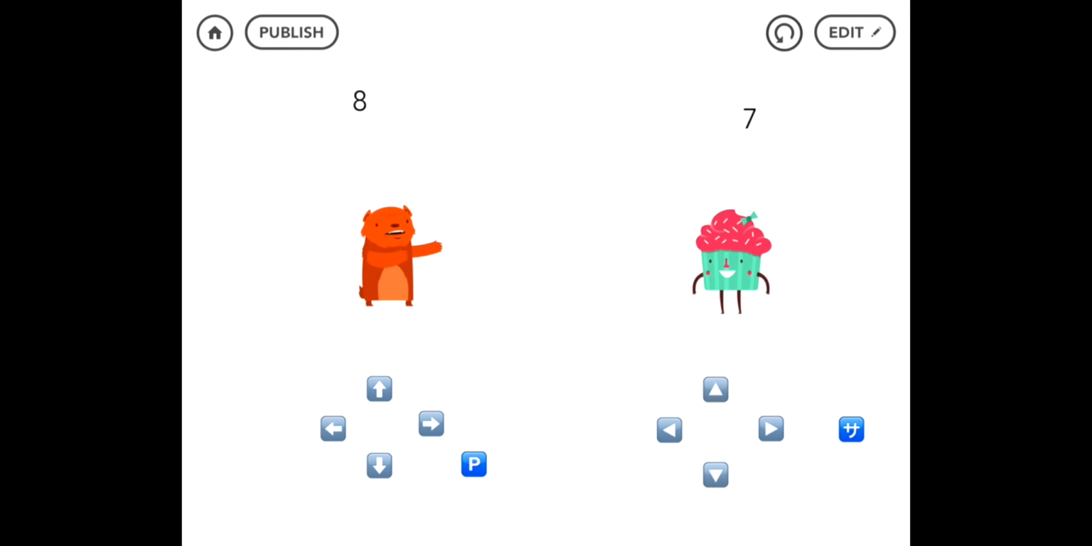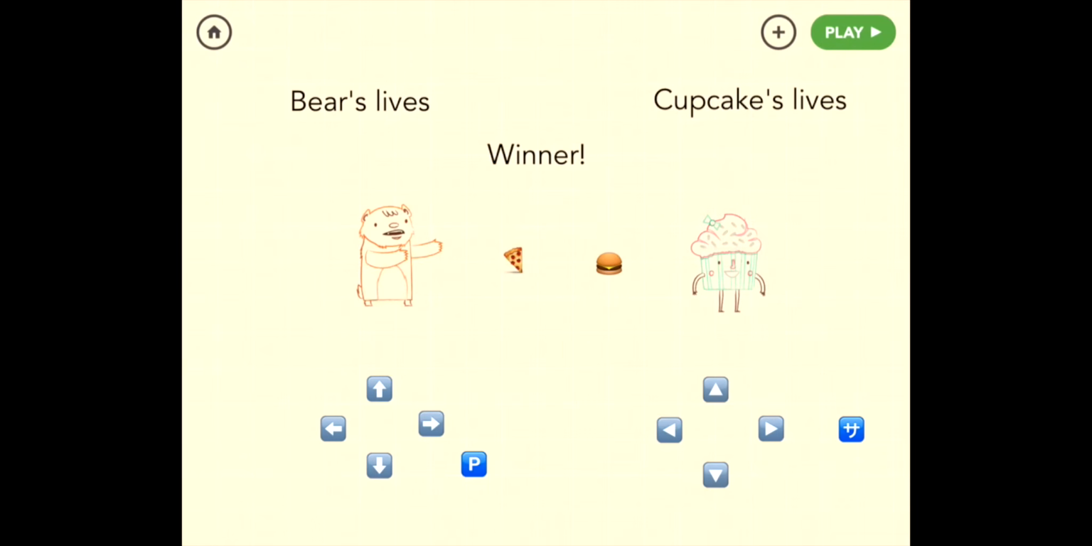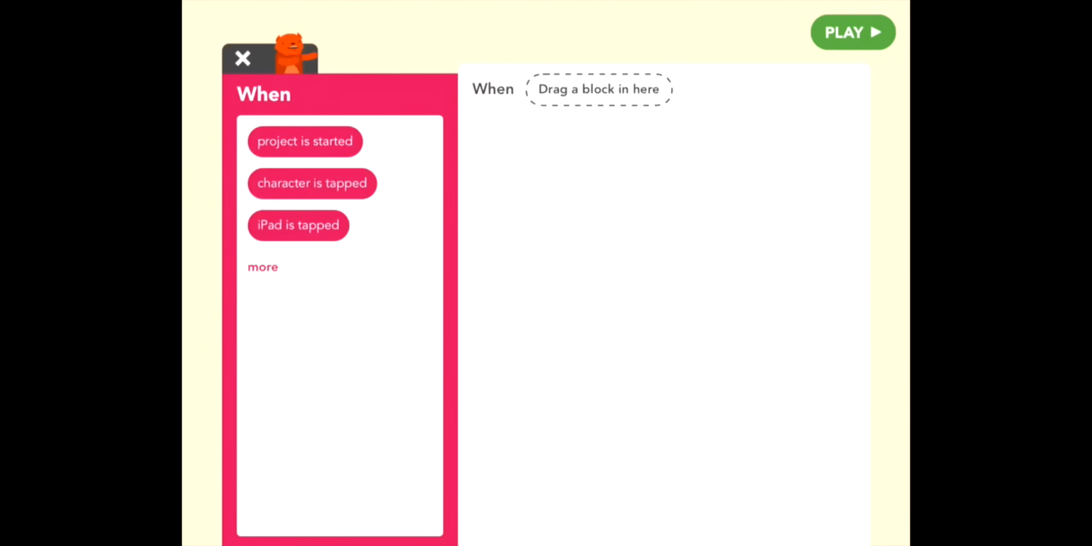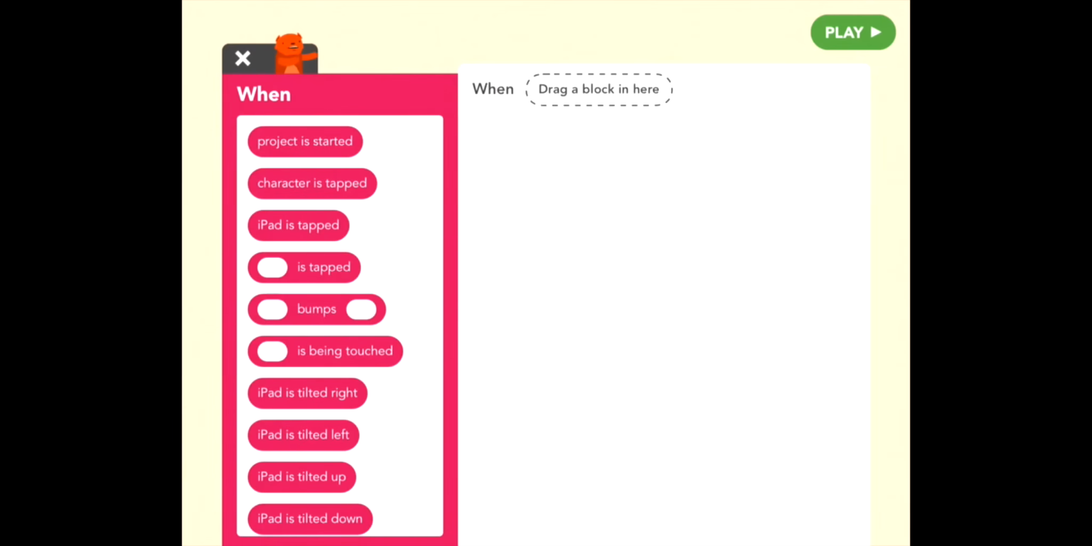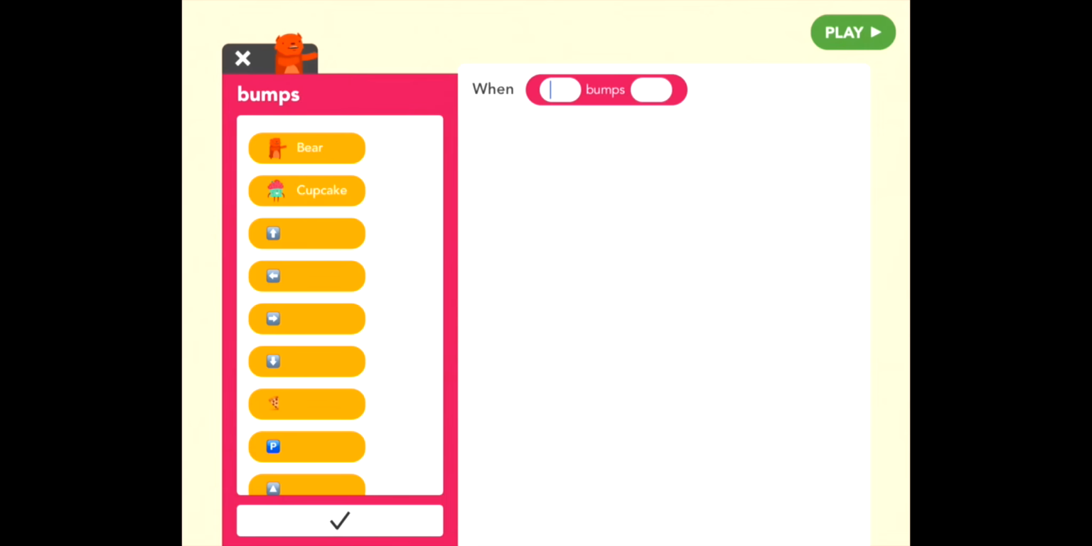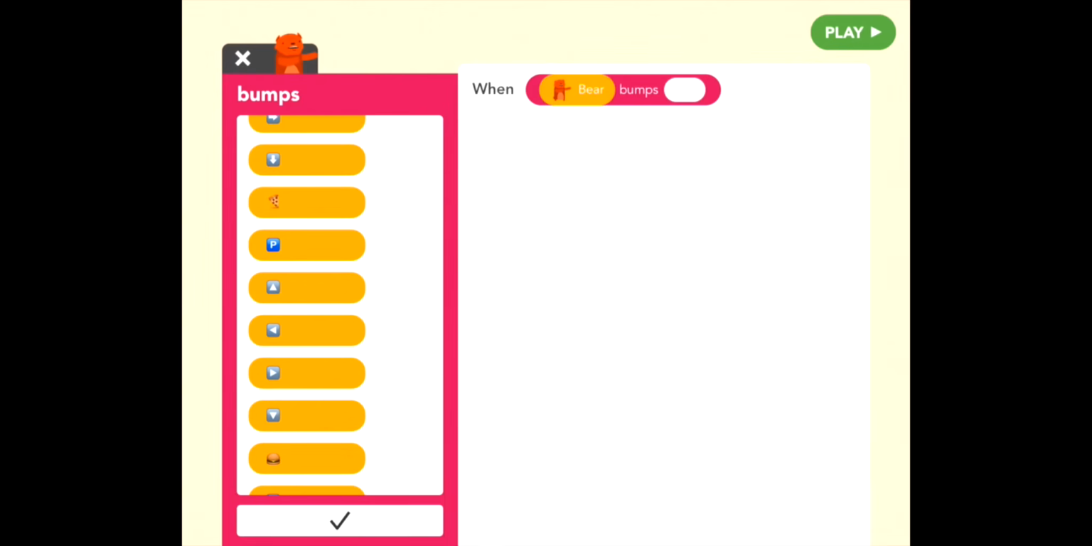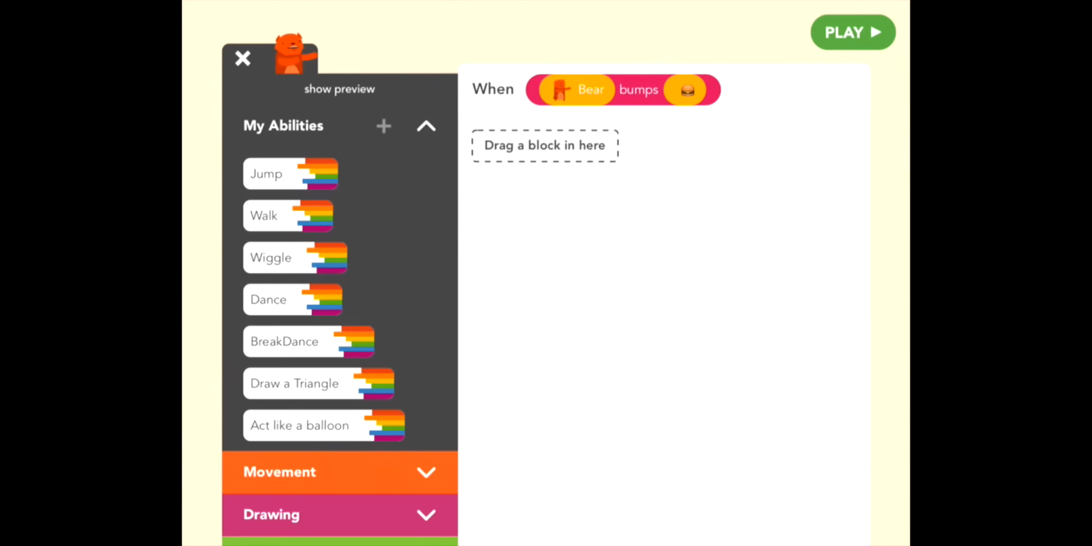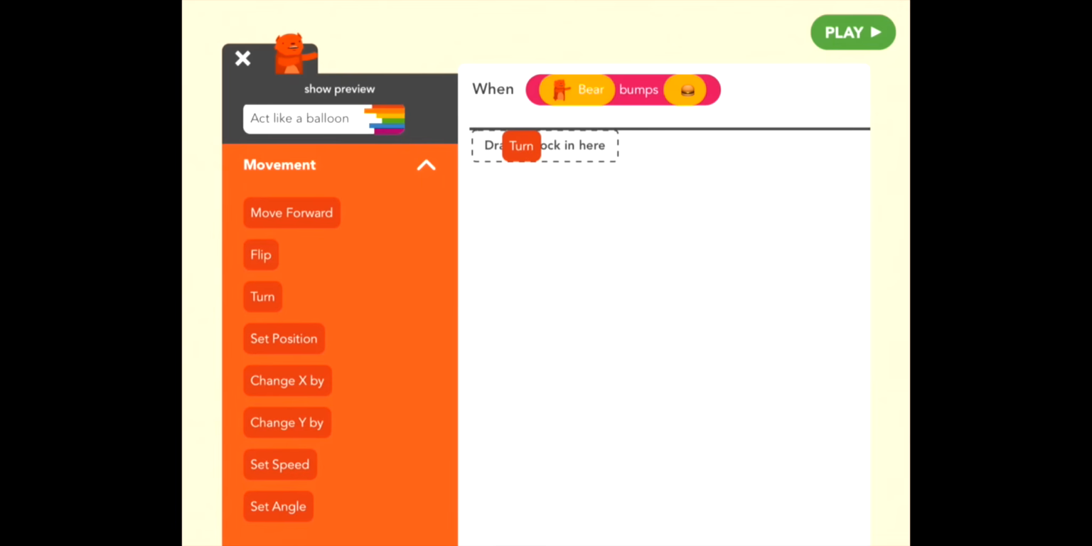Nice. Okay, and let's do the same thing for bear. So do you think you can do it for bear? So the idea is that when you throw hamburger at bear, when hamburger bumps into bear, bear turns 45 degrees and then negative 45 degrees. See if we can do it. So add a rule to bear. When hamburger bumps bear, right? So bumps. And then hamburger, bear. And then, so when this happens, bear wiggles, right? So go to movement and turn 45 and then negative 45.